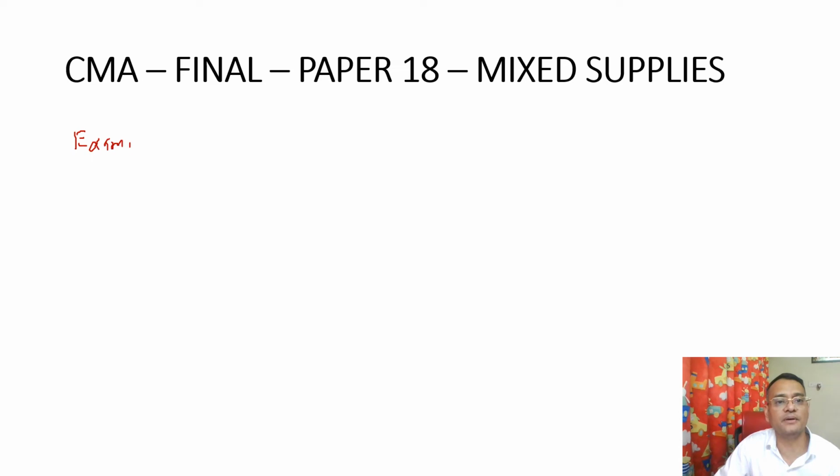For example, a Diwali gift pack, which comprises chocolates, balloons, cake, candies and sweets. It is an example of mixed supply because all of those can be sold separately, and GST will be applicable at the highest rate applicable to either chocolates, candies, sweets, balloons or cake.